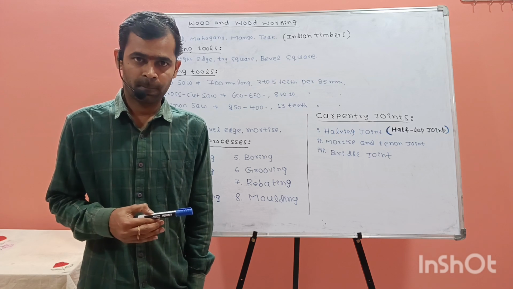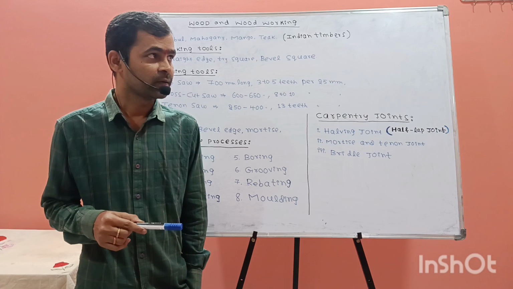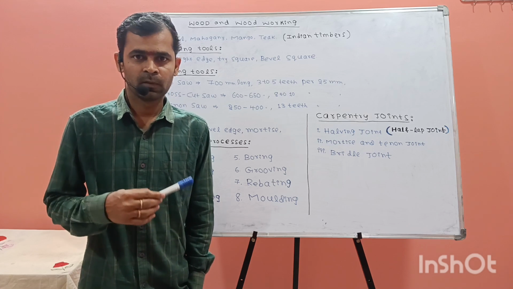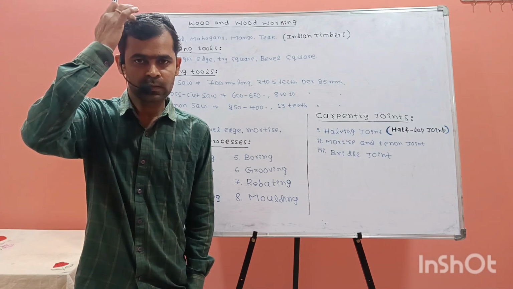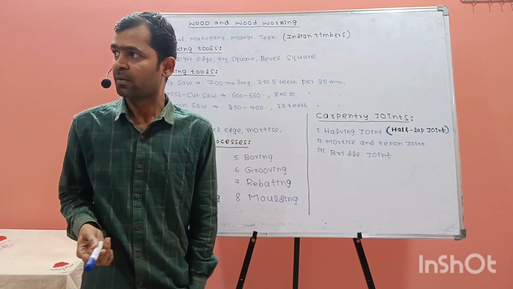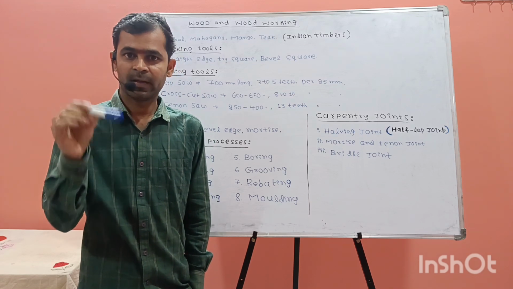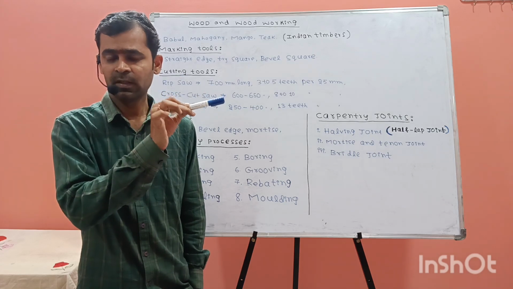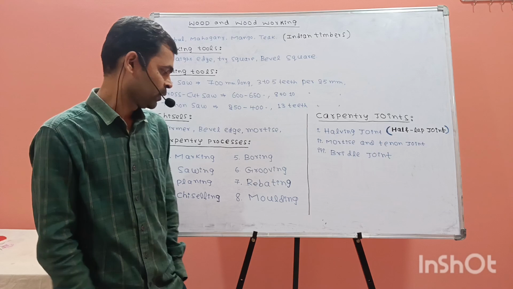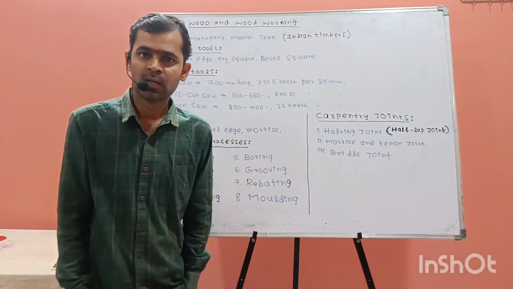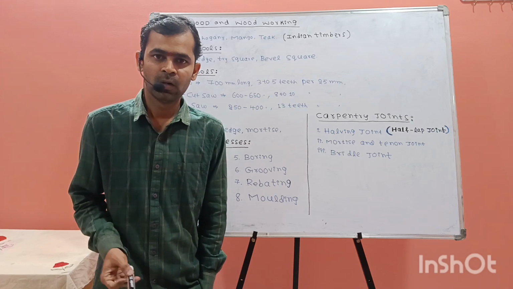To explain this, a door frame has a rebate and the door is made to fix in the door frame, and glass in a window frame is fixed due to a rebate at the edge of the work material. So this is the rebating operation. Molding is making different types of profiles on the surface of the wood material.